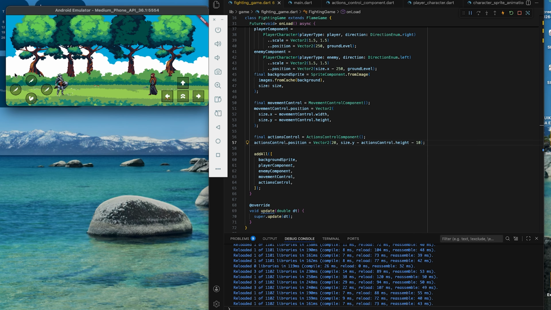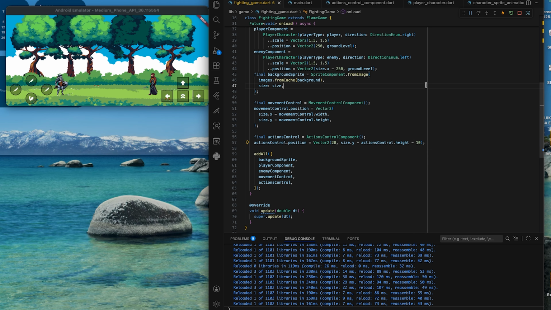And this is our controls in our game. The game is beginning to look more like the finished product.